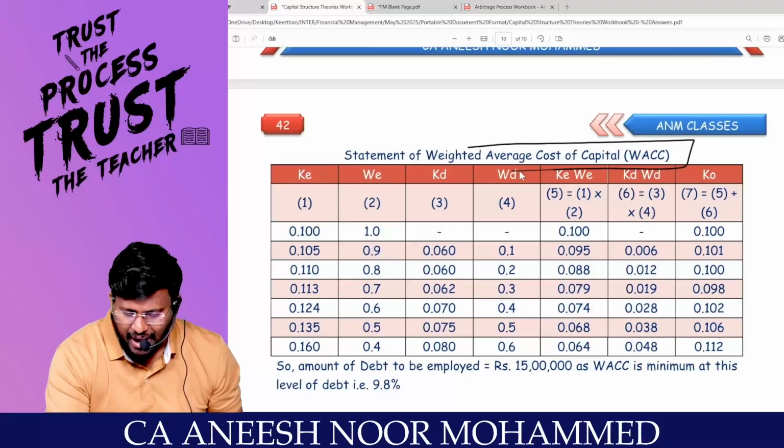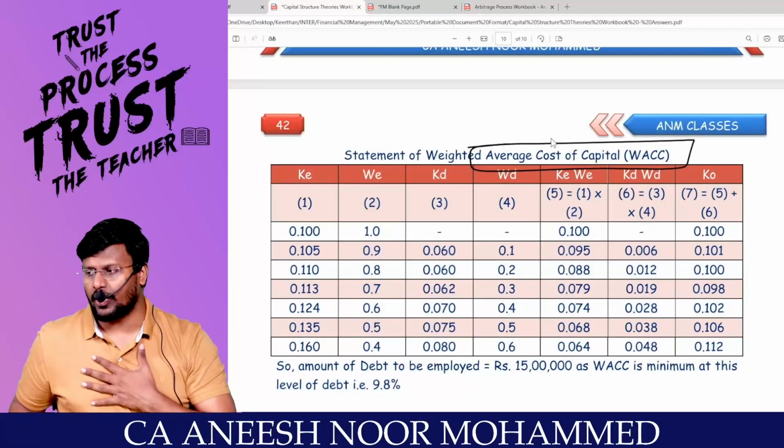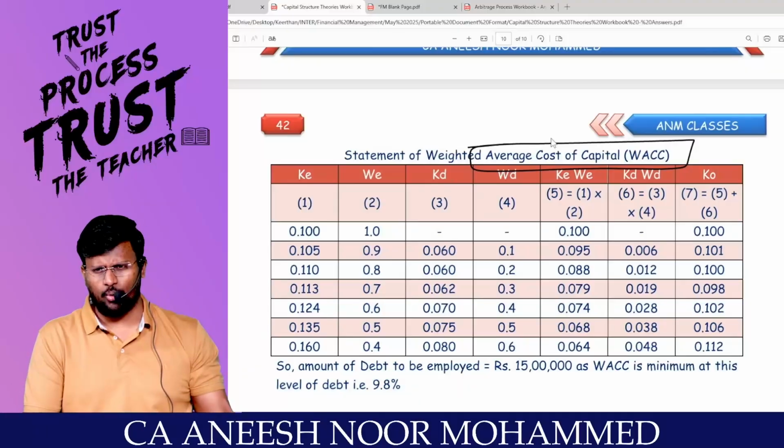Now I am going to calculate under the traditional approach. What is the theory of traditional? Under every capital mix, we have to find out the KO, and we have to choose the capital mix which has the lowest KO. Able to follow?